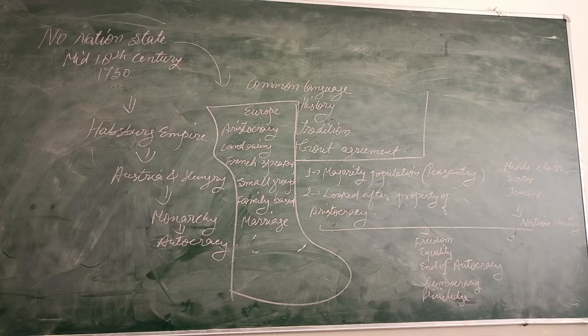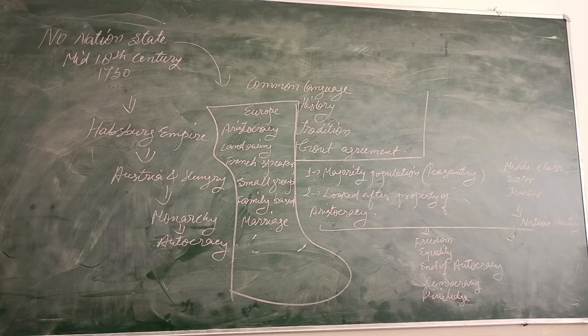Already I have written some of the basic lines about this chapter, and the first line you can see: no nation state in the mid 18th century, 1750. So I would like to tell you about this. What was no nation state and what was nation state, and why it started in the 18th century, I mean in 1750. So we need to go in flashback to when we discussed the French Revolution.